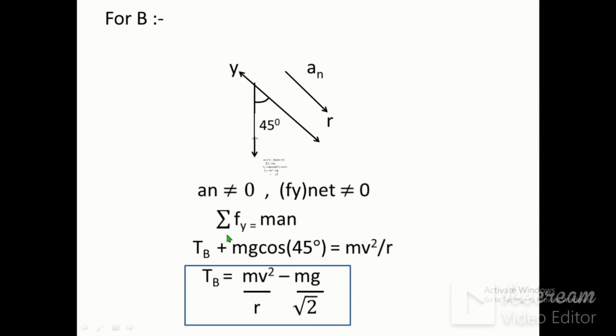Tb and acceleration are in the same direction, therefore Tb will be positive, and mg cos 45 degree is along the acceleration direction. Therefore, Tb plus mg cos 45 degree is equal to mv square by r. Therefore, Tb is equal to mv square by r minus mg by root 2.